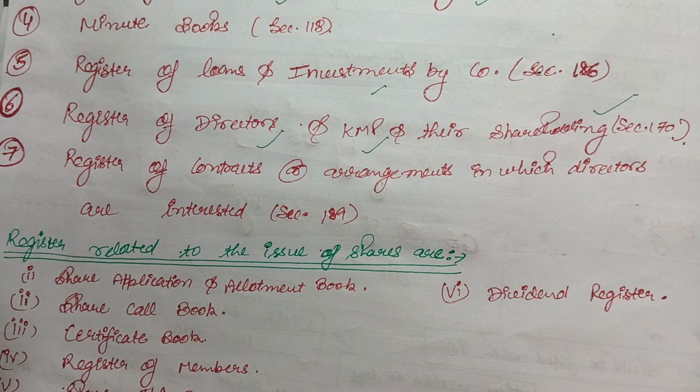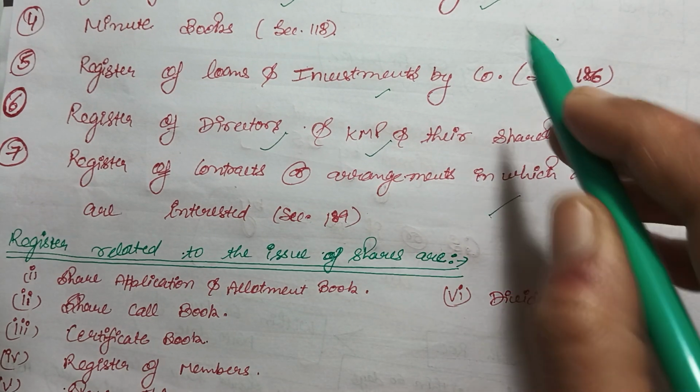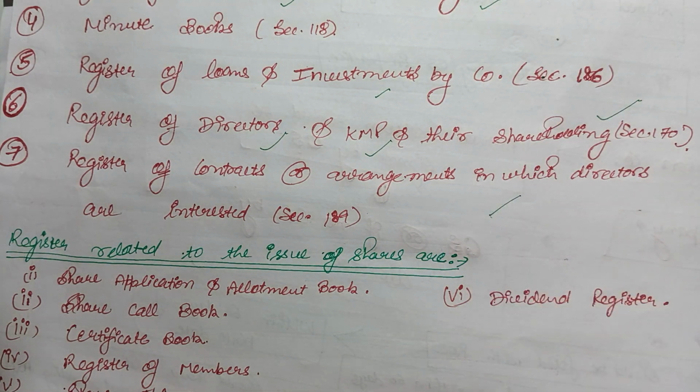There should be a separate register for these, because those directors who are interested in a contract are not allowed to participate when that contract or agreement is discussed in the meeting, in case of a public company. That's why a separate register is maintained for that purpose. So these are the books which a company has to maintain.